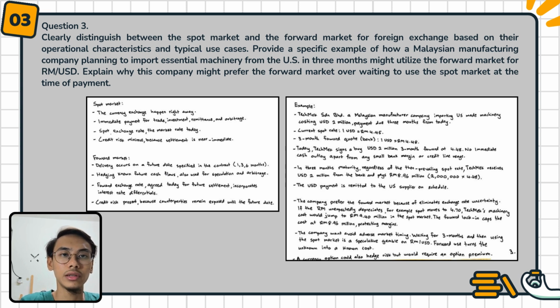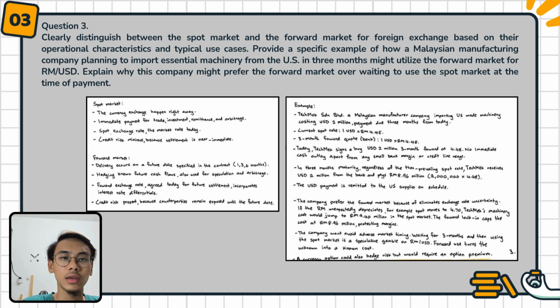For the forward market, delivery occurs on a future date specified in the contract, like 1, 3 and 6 months. Next, it is for hedging future cash flows and also used for speculation and arbitrage. The forward exchange rate agreed today for future settlement incorporates interest rate differentials. Credit risk is present, because counterparties remain exposed until the future date.